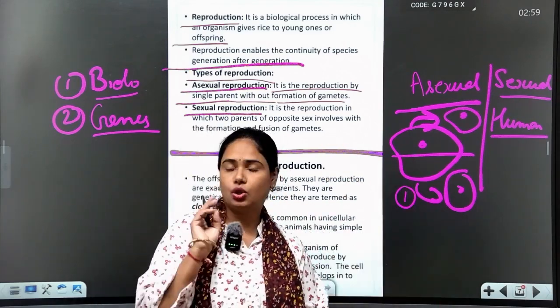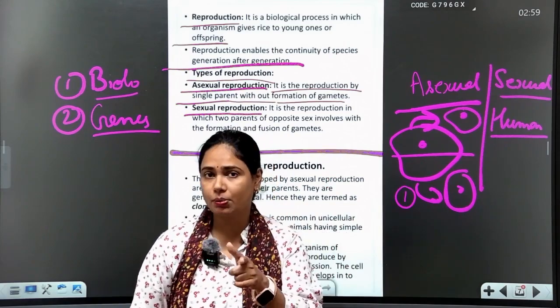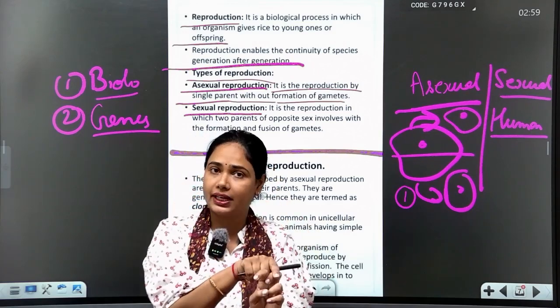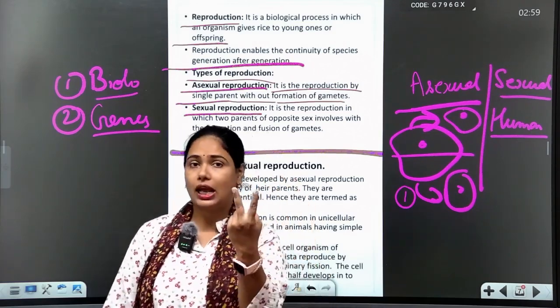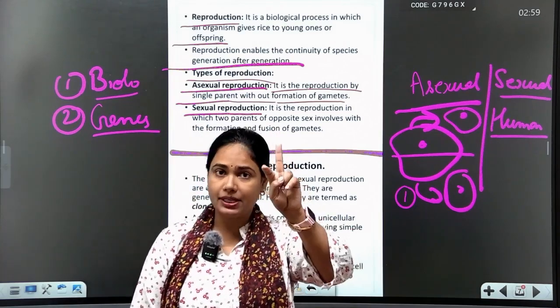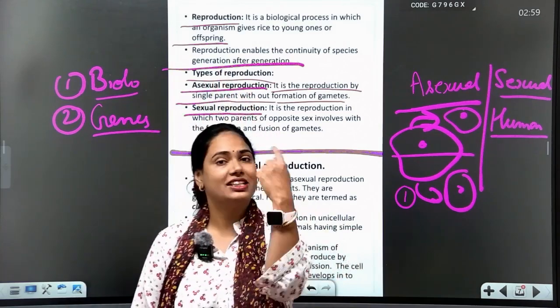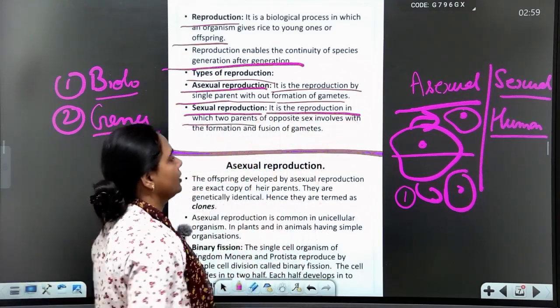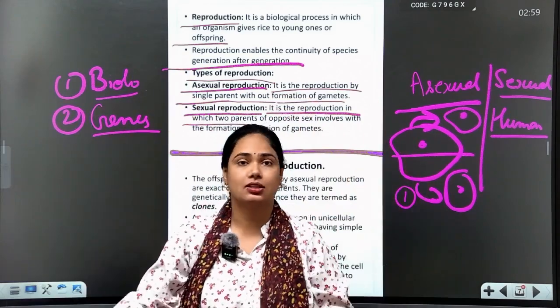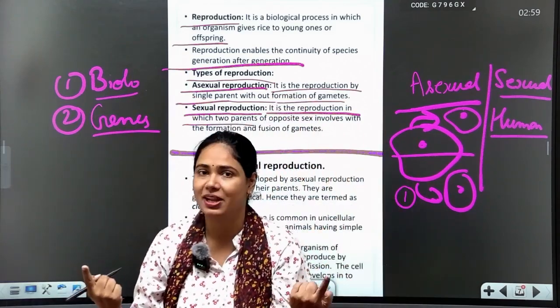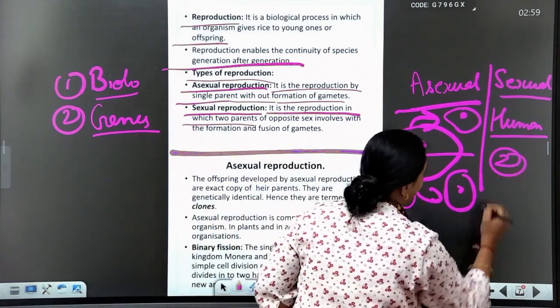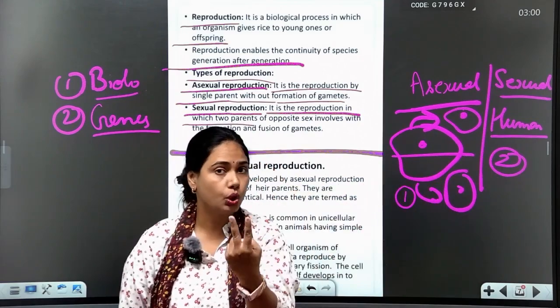So for sexual reproduction we need two parents, one male and second female. So we need two types of gametes, one male gamete and second female gamete. It is the reproduction in which two parents of opposite sex, one male and one female, are involved.